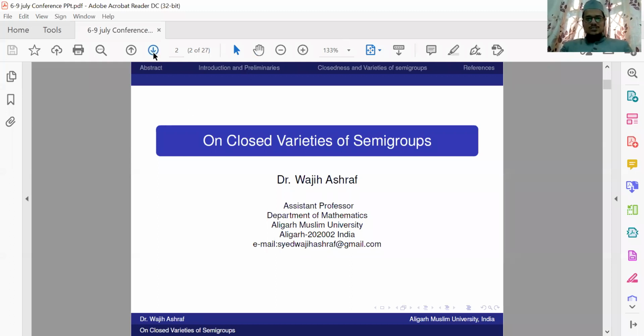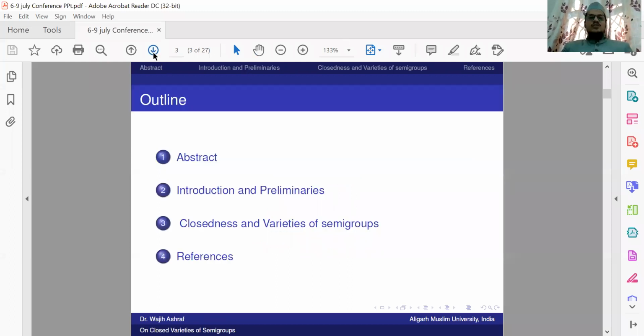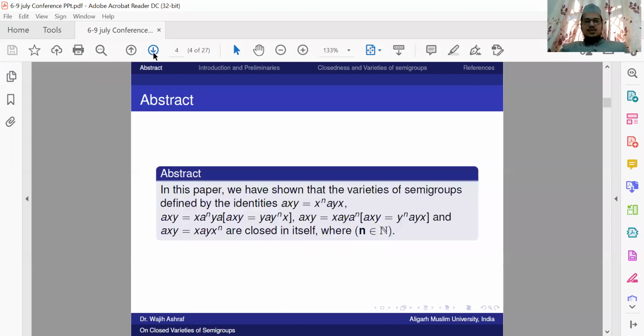So first, I will read out the abstract of the paper, and then I will come to some basic definitions, and then I will tell the background of the paper, that is, the idea of the paper through which we will be able to prove all these things. And the last references have been given. So first I will read out my abstract.